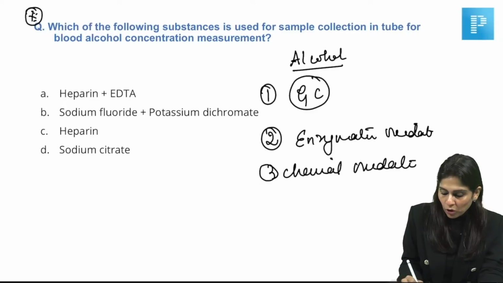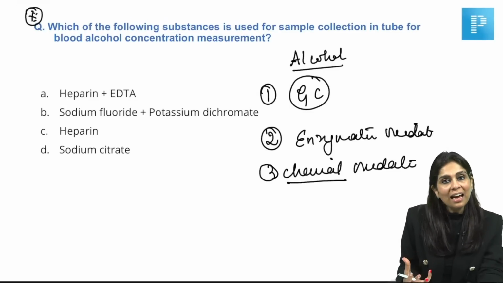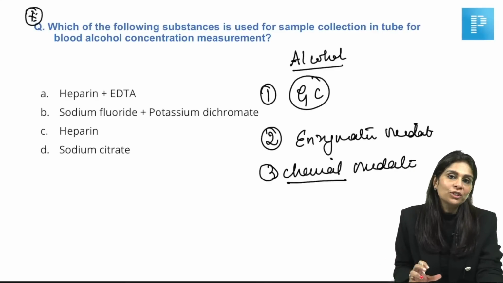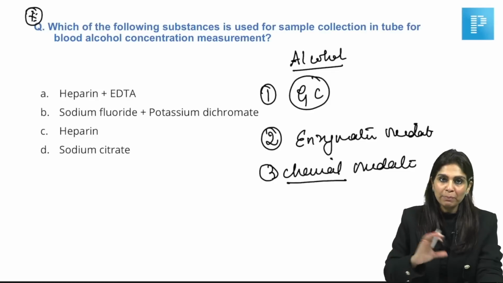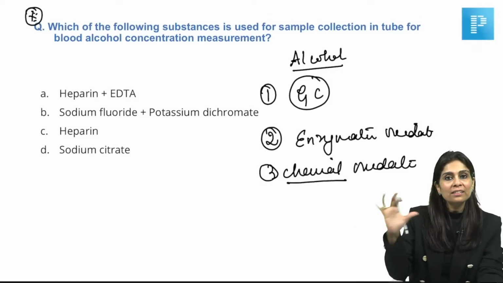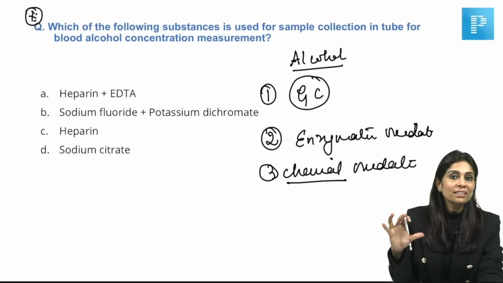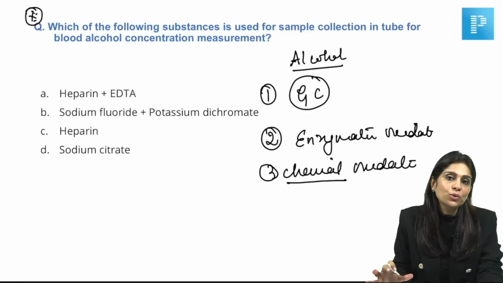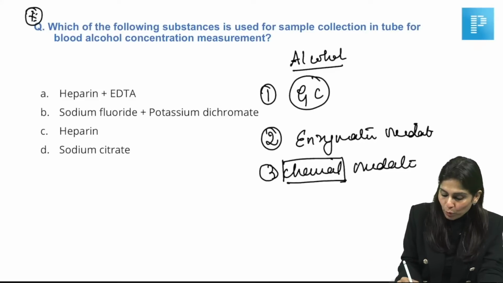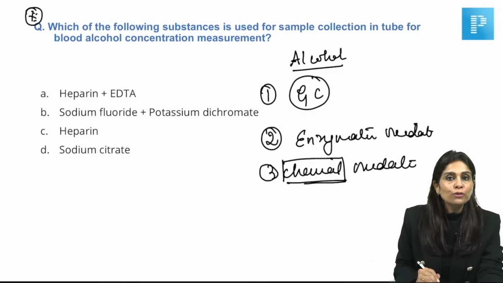And what is chemical oxidation? We add potassium dichromate, which oxidizes alcohol to form an acid. In this process, potassium dichromate becomes chromate, a free chromium. There will be a color difference that is observed, and we estimate the intensity of the color difference, based on which we find out the alcohol concentration. So definitely you need potassium dichromate. And what is the tube that has to be used for this purpose?